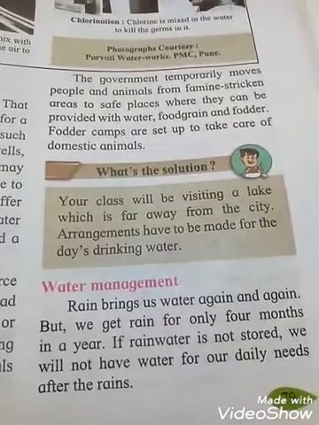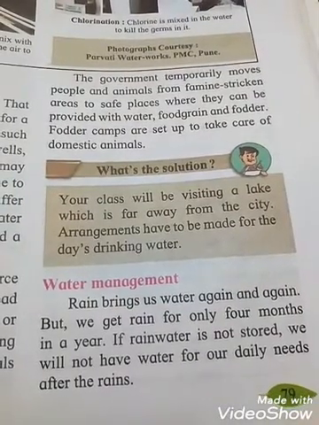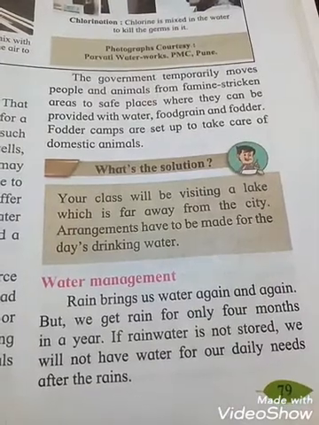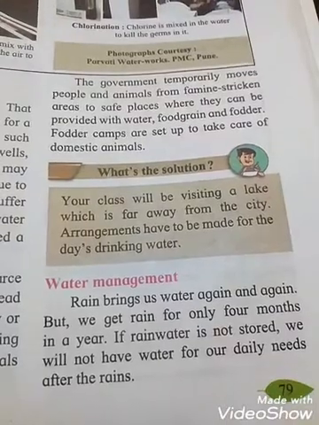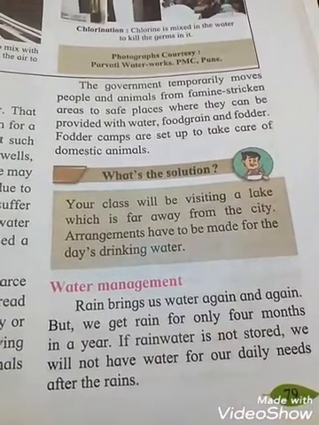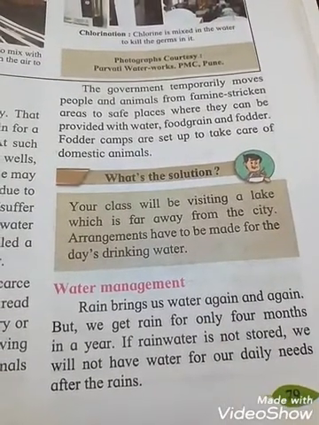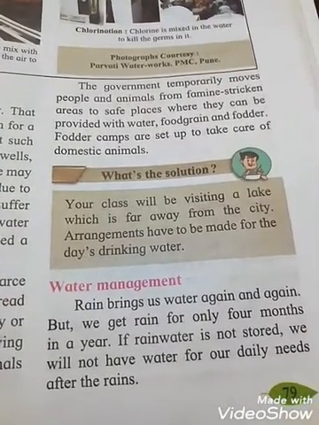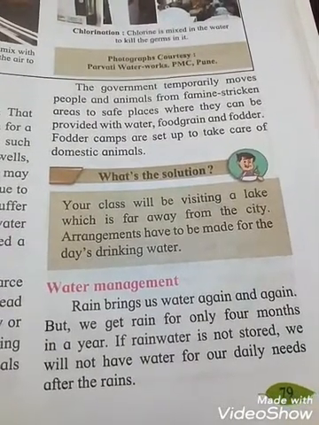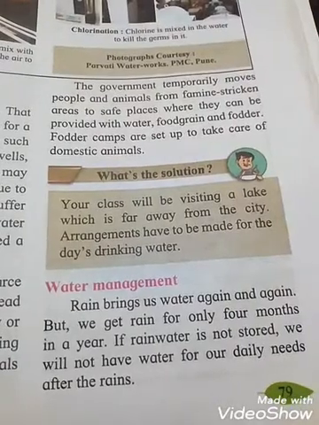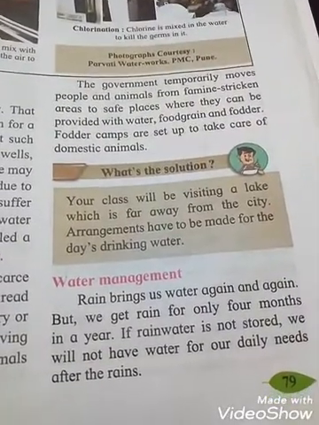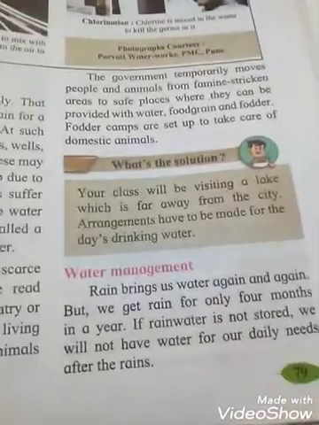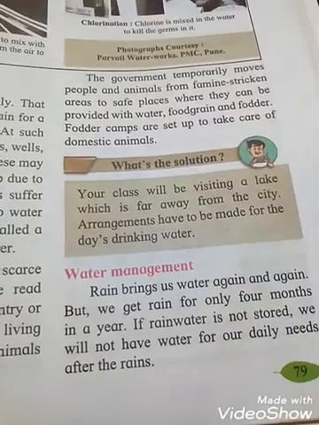If rainwater is not stored, we will not have water for our daily needs after the rain. So we have to store the rainwater, because only for 4 months are we getting water. If we do not store that, we will not have water for our daily needs after the rain. That is very important.